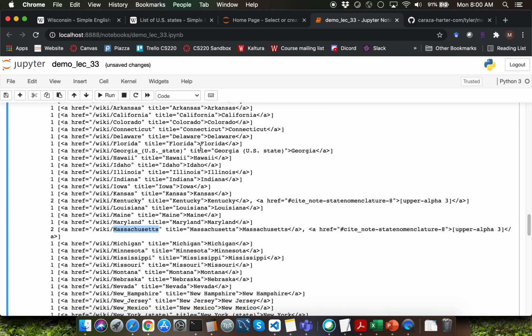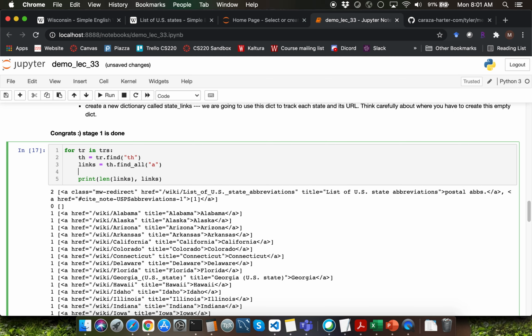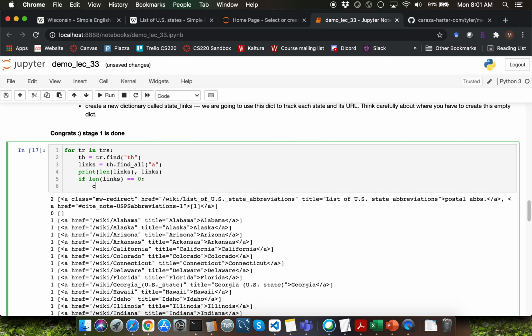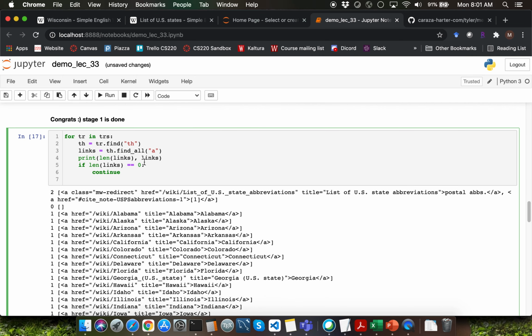So we are going to go back to our code over here and do a couple of things. First of all, we need to eliminate all the iterations where we get 0 links. We are going to do that by writing an if condition which checks that len of links is equal to 0. If it is equal to 0, we just want to skip the iteration. So I'm going to use the continue keyword for that, which will enable us to go back to the beginning of the for loop for the next iteration.